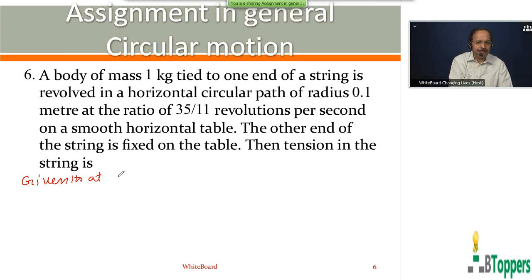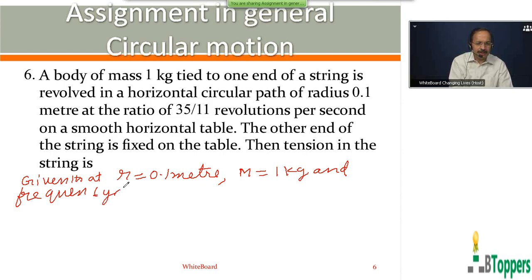So you are given that the radius of the circular path, denoted by small r, is 0.1 meter. Of course, the mass of the body moving in the circular path, denoted by m, is 1 kg. And the frequency of revolution, meaning the number of revolutions completed per second, denoted by small n, is 35 by 11 revolutions per second.